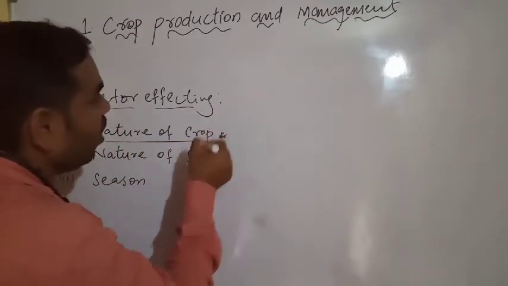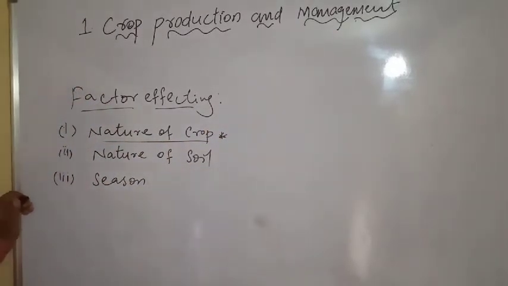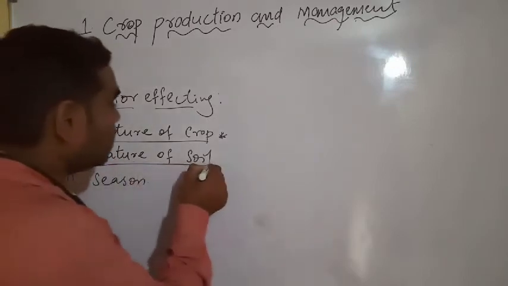We have to see the nature of the crop: which crop requires more water, and which crop requires very little water. Next, nature of the soil.